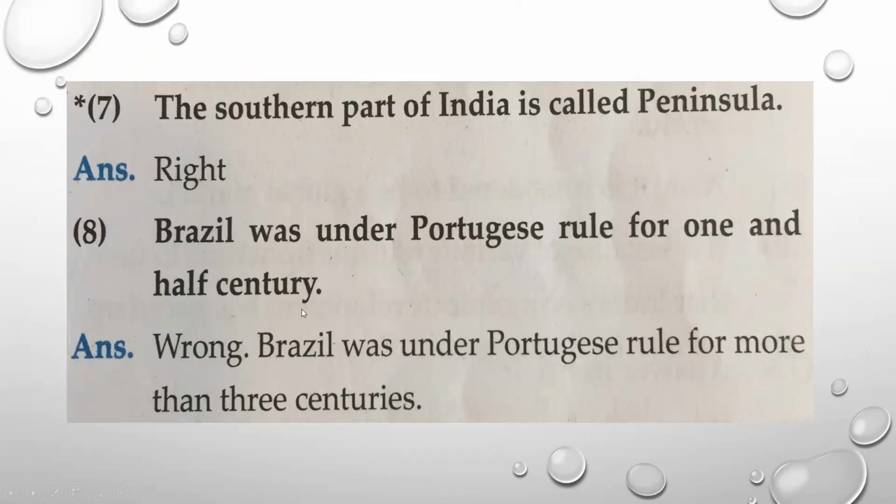Brazil was under Portuguese rule for 1.5 century. This is correct that Brazil was under Portuguese rule, but it was not for 1.5 centuries. So this is wrong. It was under the Portuguese rule for more than 3 centuries. So you have to correct your answer and write.